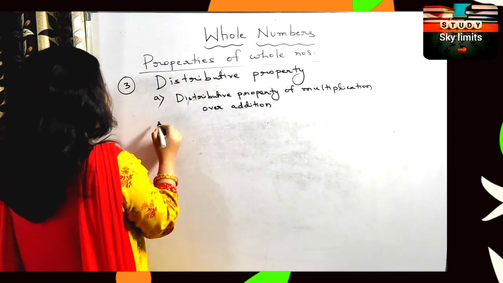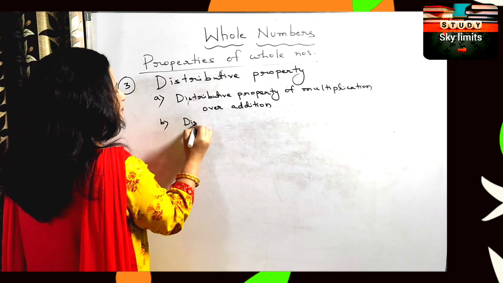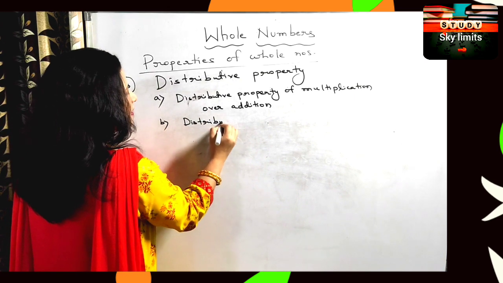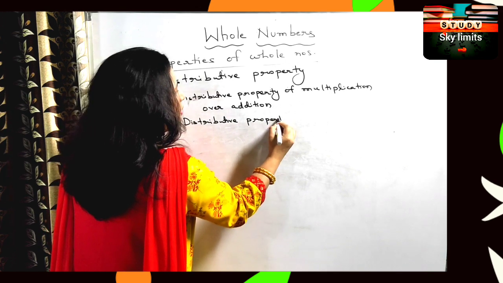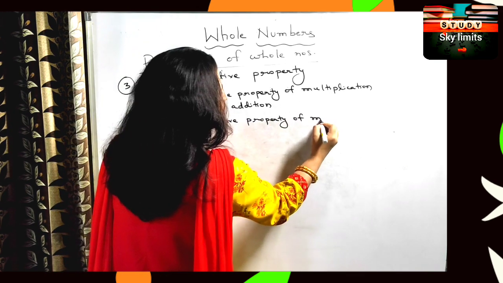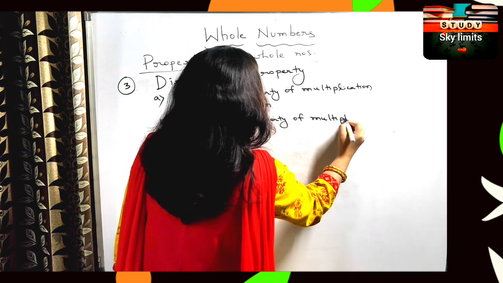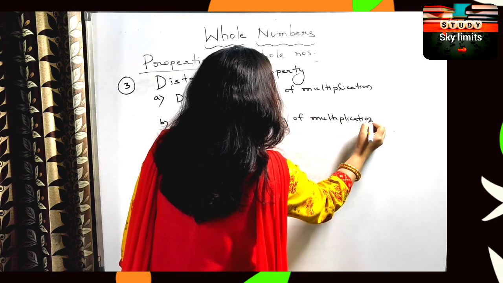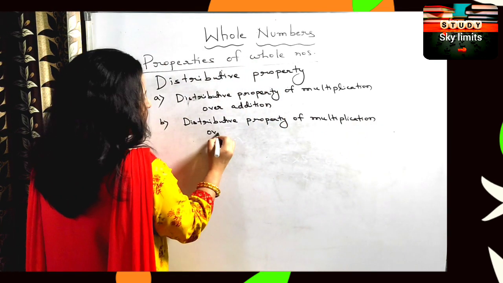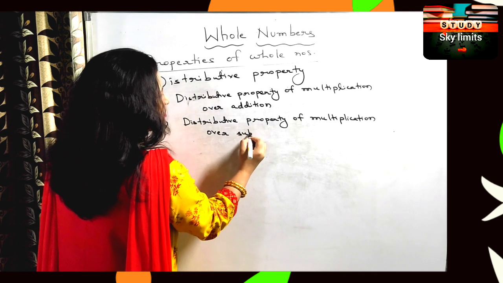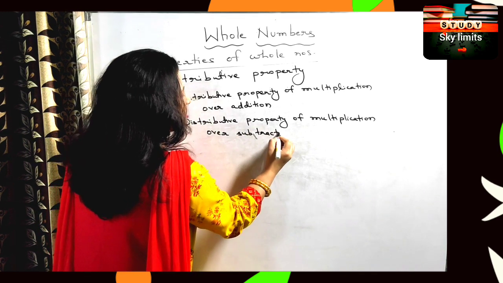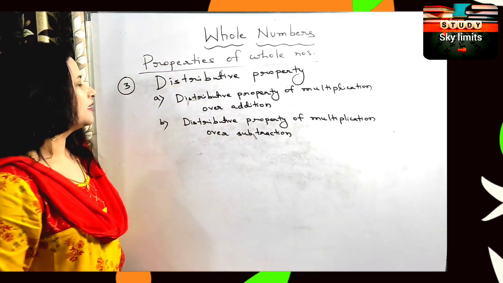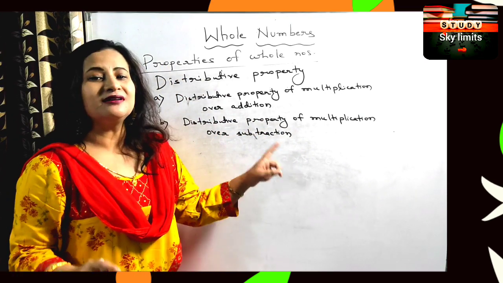Okay. And the second type is distributive property of multiplication over subtraction. Okay. So this is the property for multiplication over addition and multiplication over subtraction.